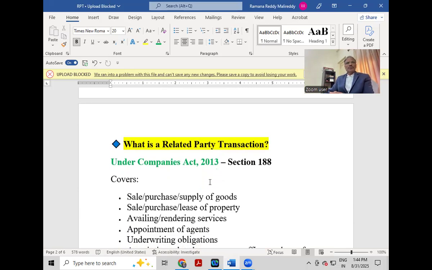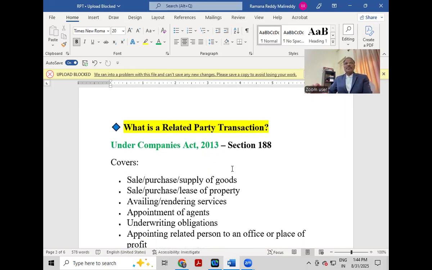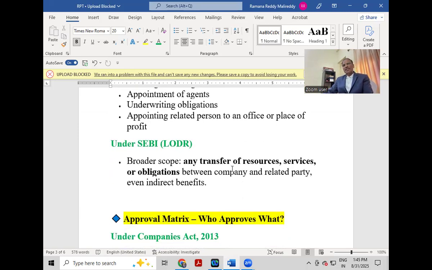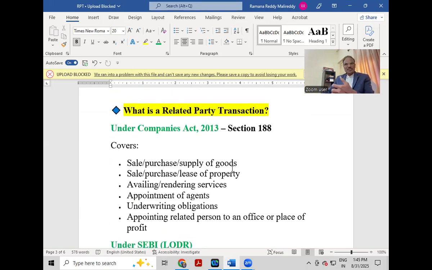Now we are clear what is a related party under the Companies Act, what is a related party under accounting standards, and we also discussed related party under SEBI LODR. Now we'll discuss related party transactions. So we are clear with the related party. Now we will discuss related party transactions under the Companies Act, Section 188. We'll also discuss under SEBI LODR. First, let's move on to Section 188.